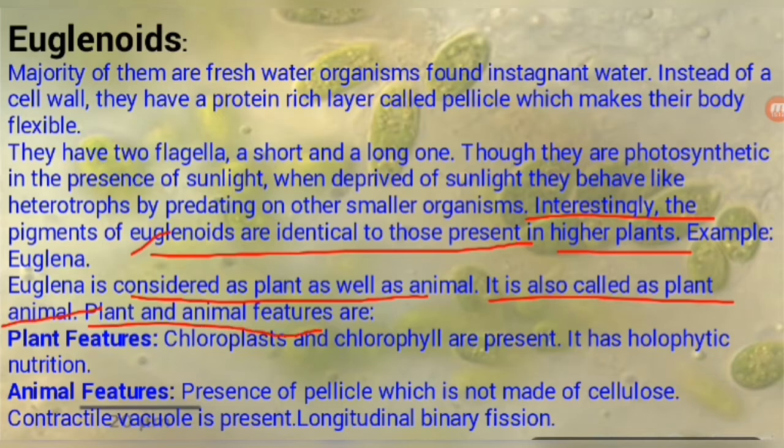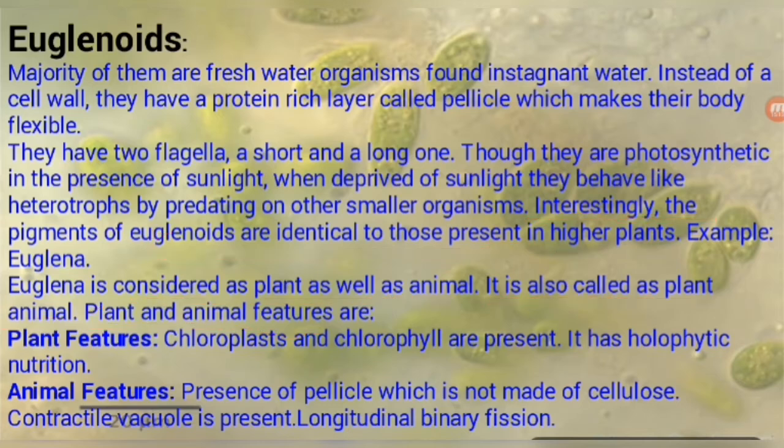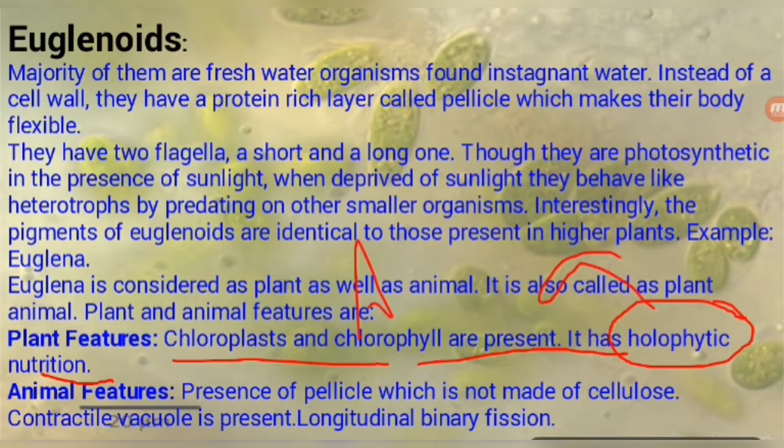What plant and animal features are found? Chloroplast and chlorophyll are present. It has autotrophic nutrition, not holophytic. So correct it: autotrophic nutrition, because they have chloroplast and chlorophyll.